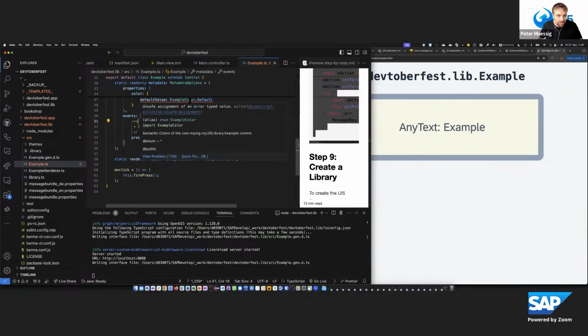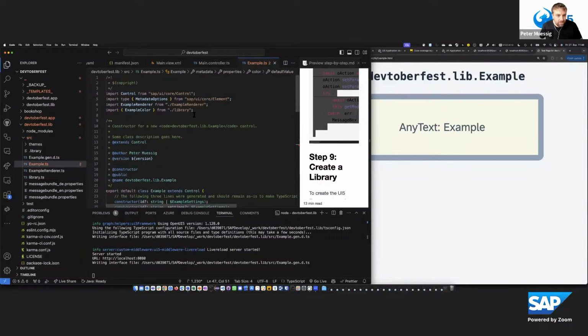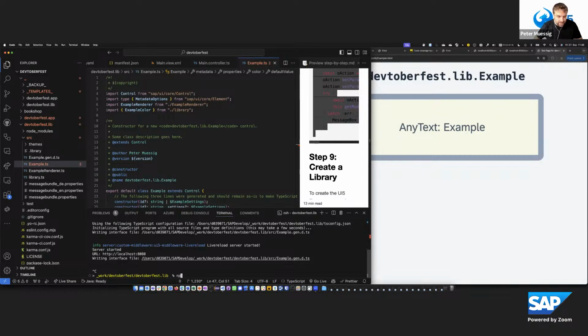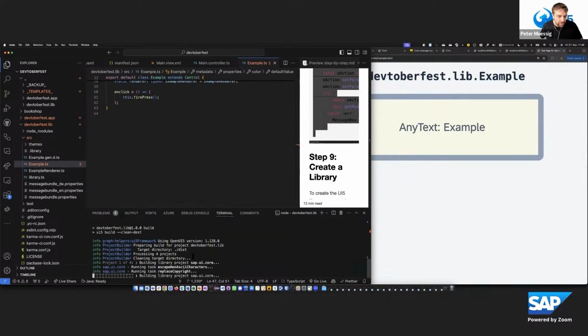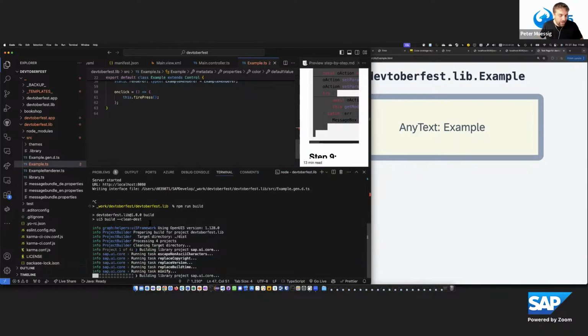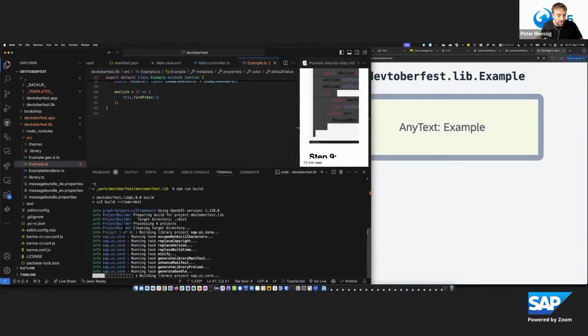In the example control, there is an error inside. That could happen because the import was not right, the types weren't created properly. That's also one thing you should know. The first time you have a library project, it is best to run the build so that the types are created. Then, if you consume it in the application later on, you benefit from the types.